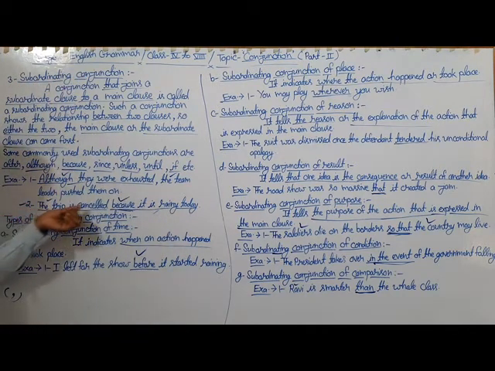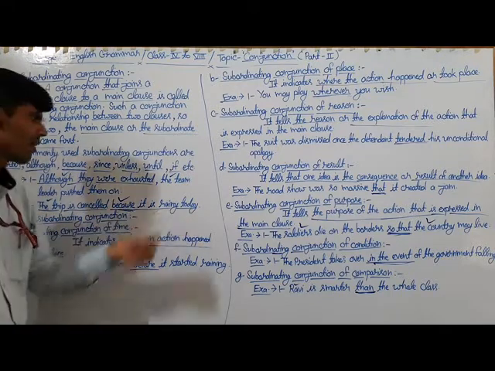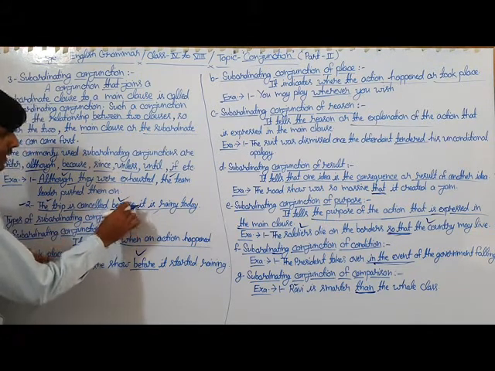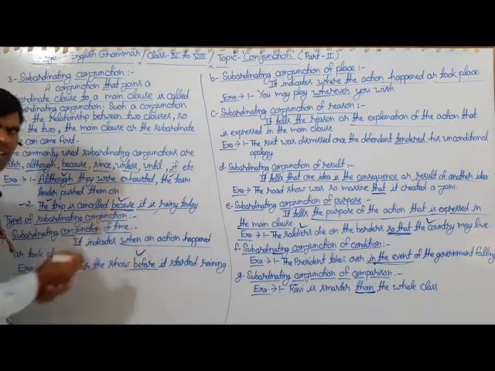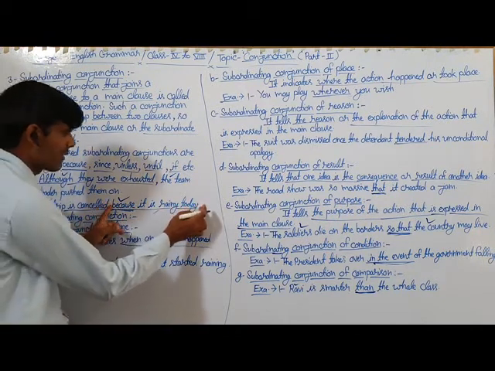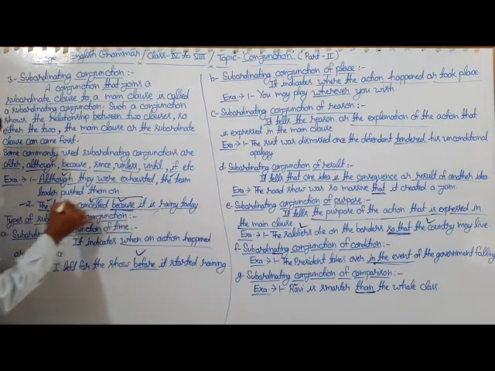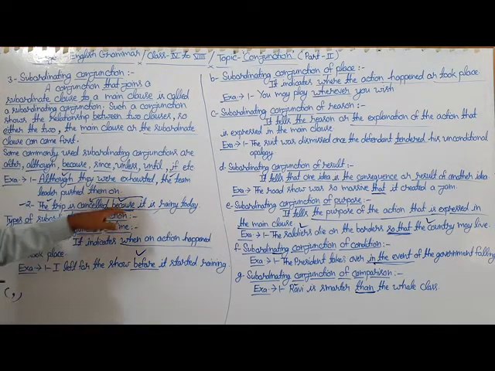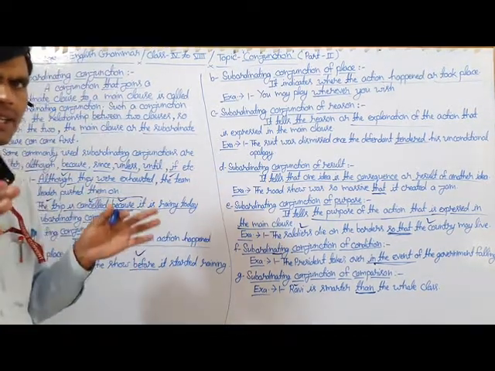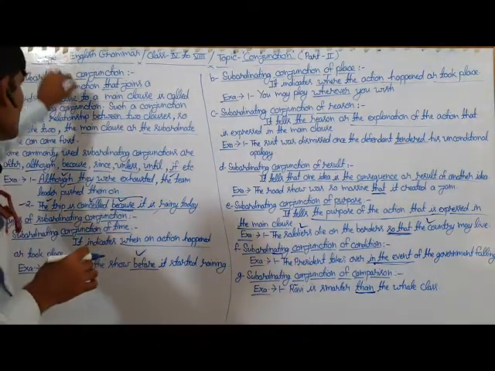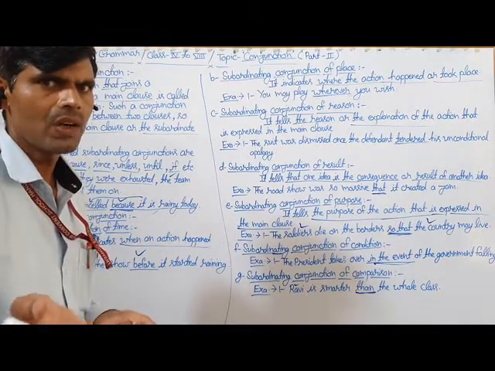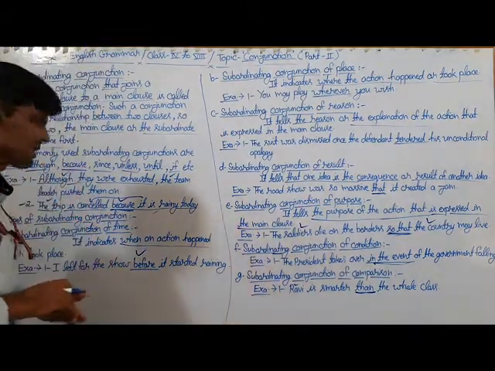Example number 2: the trip is cancelled because it is rainy today. Here the underlined word because is the subordinating conjunction because it joins a subordinate clause to its main clause, the trip is cancelled. And for your information, a subordinating conjunction shows the relationship between two clauses, so either the main clause or the subordinate clause can come first.